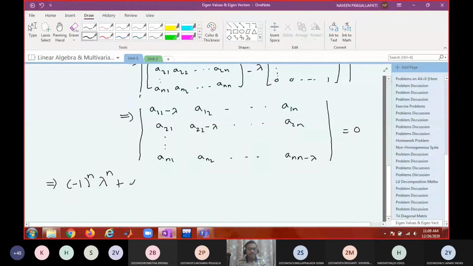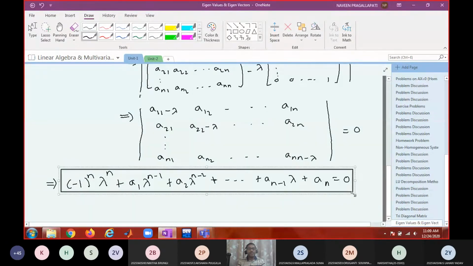Let me call them a1. So: a1 lambda power n minus 1 plus a2 lambda power n minus 2 and so on, plus a(n-1) lambda plus an equal to 0. You will get an nth degree polynomial equation in lambda.